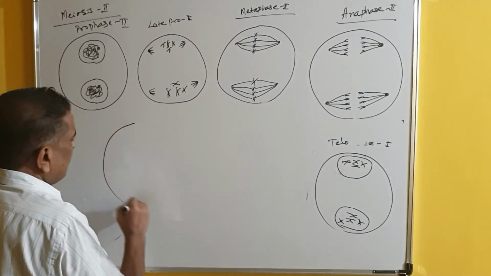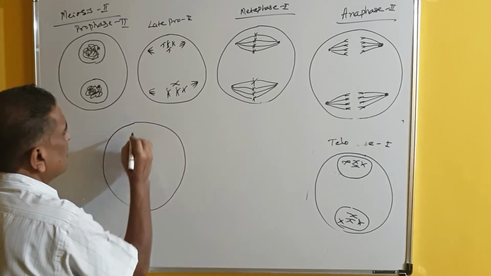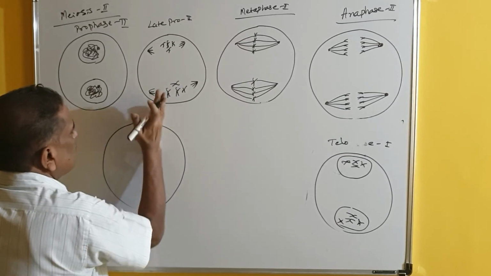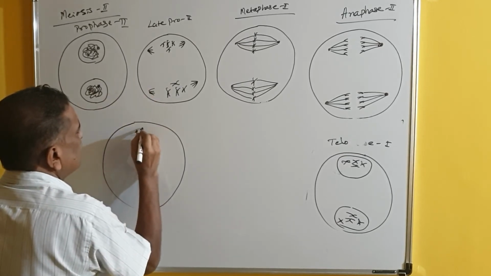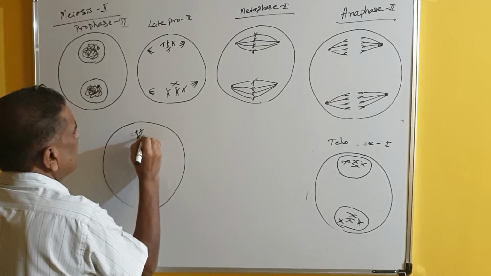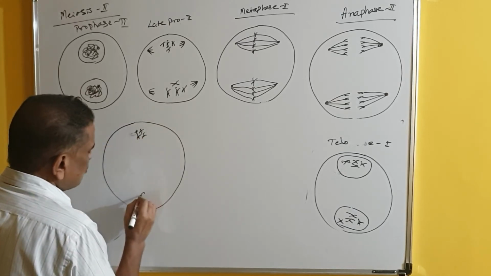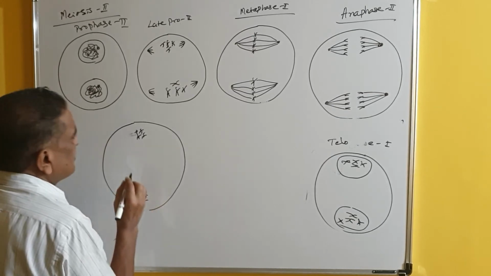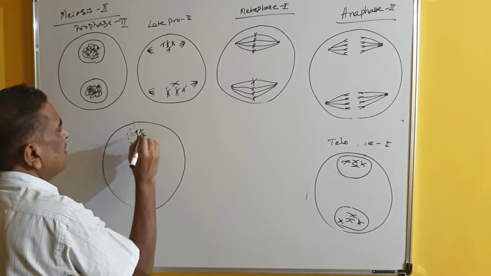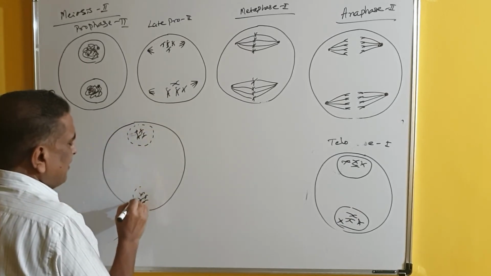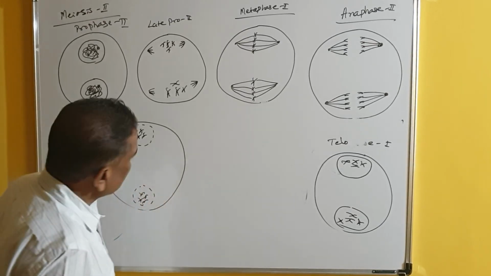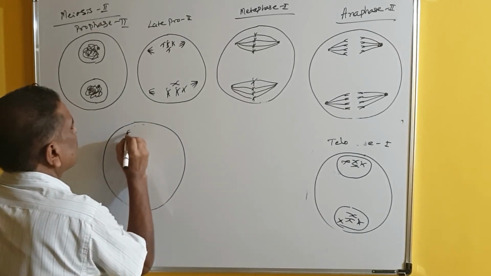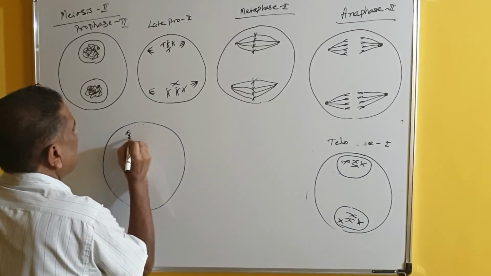When the chromatids move towards opposite poles and reach the opposite poles, the spindle fibers disappear, and the nuclear membrane reappears. Here the chromosomes have reached the opposite poles.